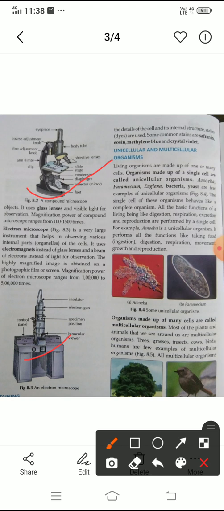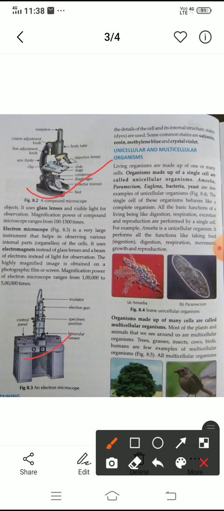In the internal parts of the cells, many organelles are found. Examples are mitochondria, Golgi apparatus, cytoplasm. These are all observed with the help of the electron microscope. So mainly two microscopes are there. Dear, I hope you made this diagram because I asked you to make this diagram in the previous class.